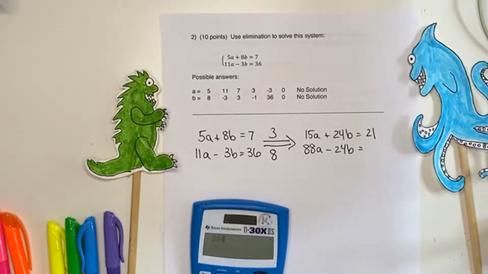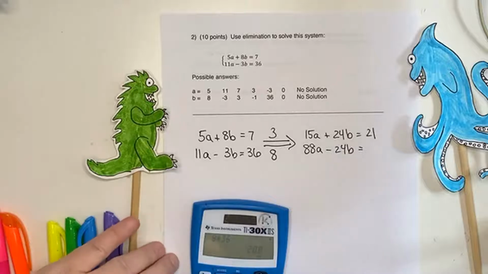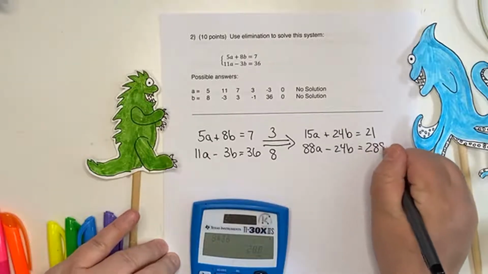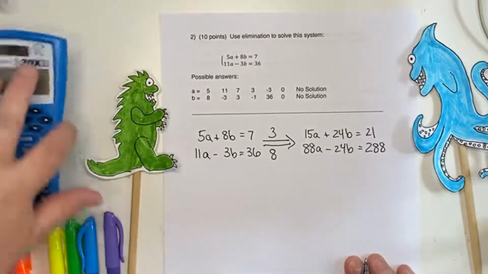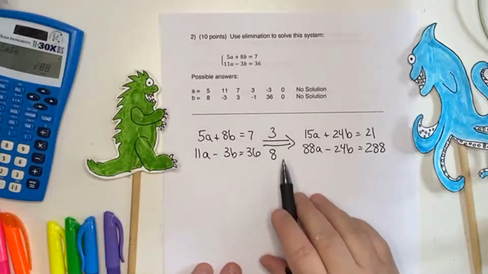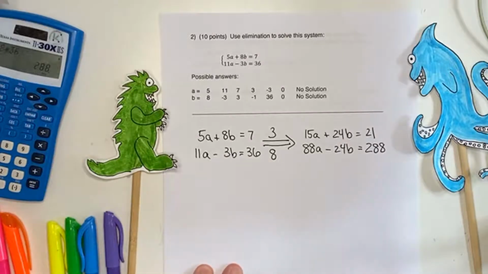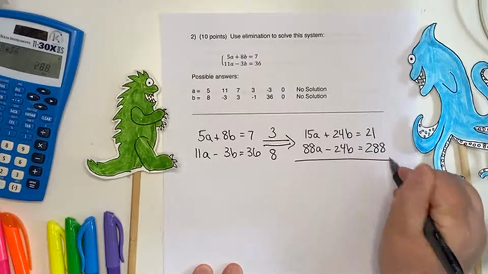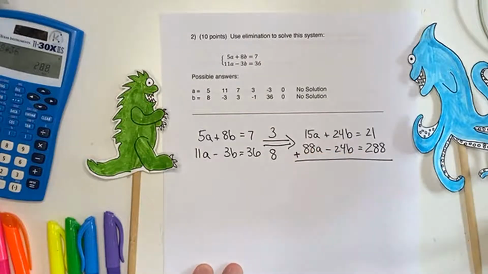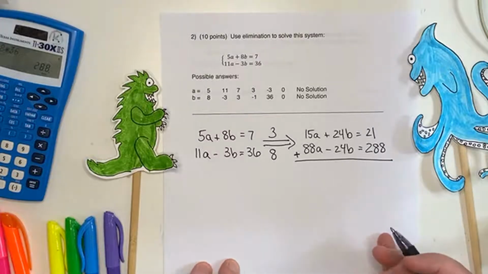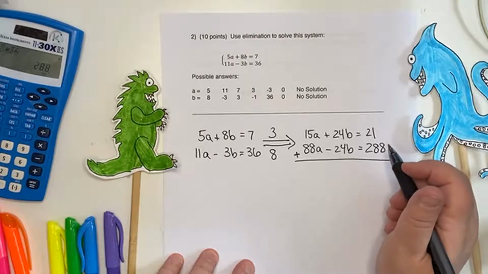8 times 36 is 288. Oh man, that's big. Okay. Notice that I didn't have to multiply by a negative because I had one that was positive, one that was negative. That's nice. Will it always be nice? Could it be different on the real test? Yes, there are going to be multiple versions on the real test, so be prepared. Practice these problems before you get to the test.